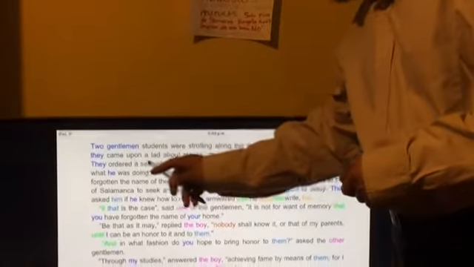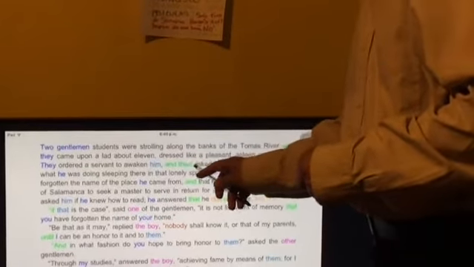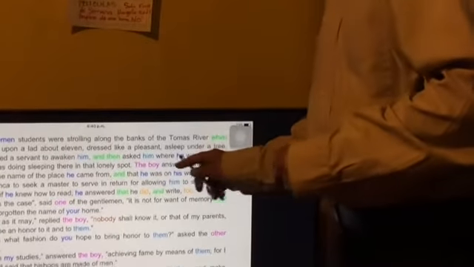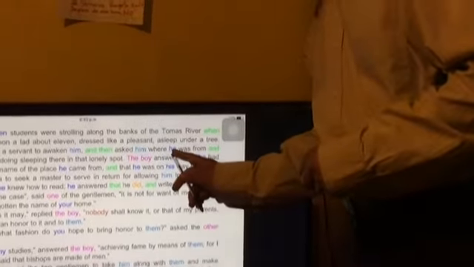Here we have another reference. The two gentlemen, okay? And then asking him where he was from. If you see, this is another reference.